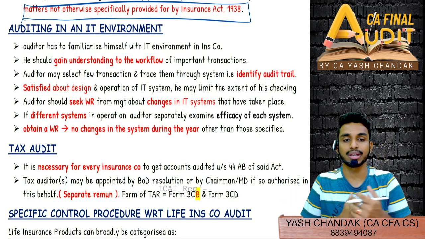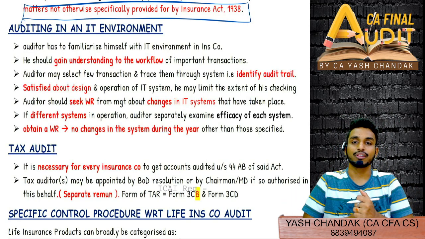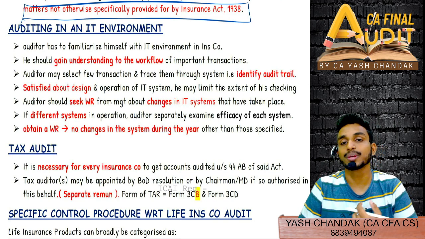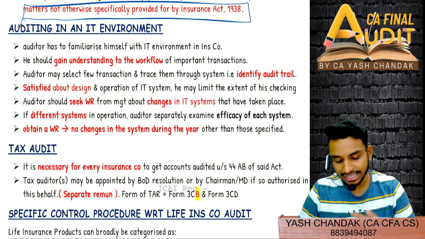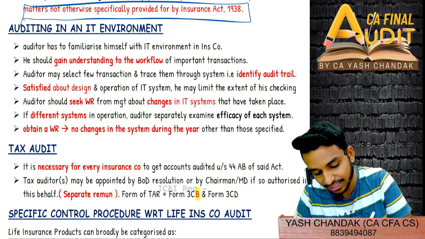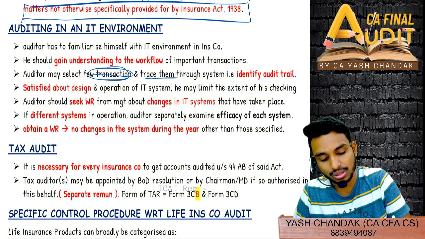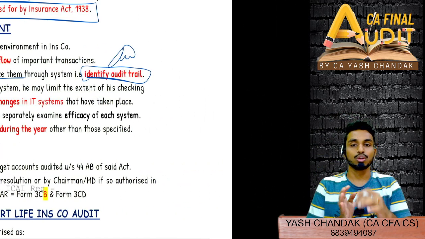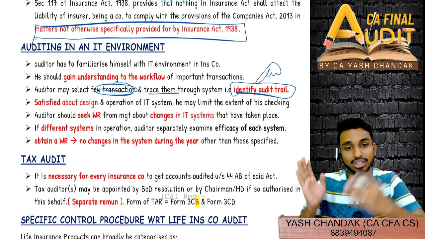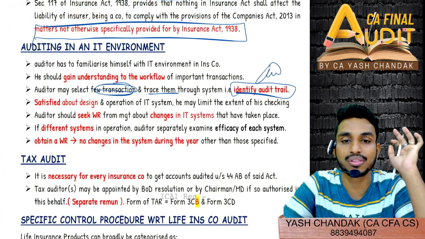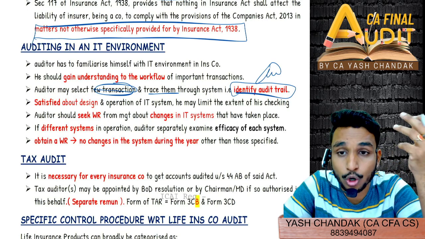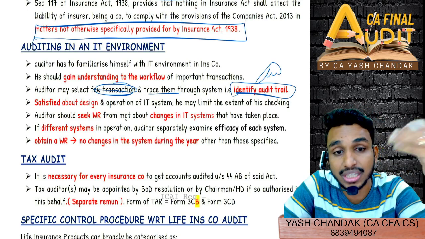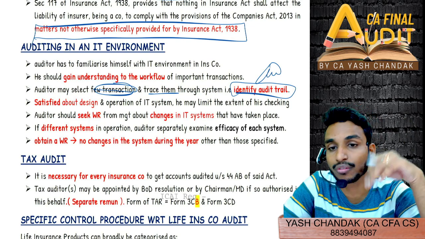कैसा walkthrough लेना पड़ेगा process का, process walkthrough, right? So workflow of all the important transactions, how the transaction is carried out. So walkthrough of the process, walkthrough of the transaction, and then the auditor has to select few transactions and trace them through the system, that is identifying audit trail. If you have done this, you will select few of the transactions and from start to end you will collect all the audit evidences. Like probably in the case of automated IT environment, you won't be able to exactly see the same, but you will obtain screenshots of certain items.